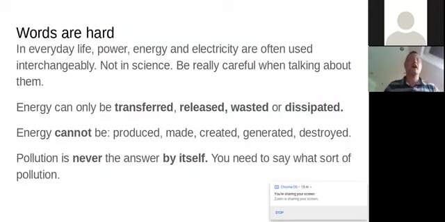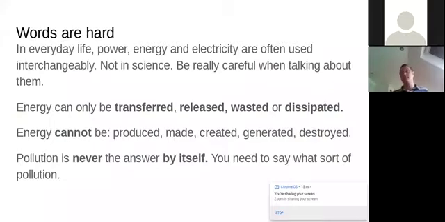Good, thank you. Right, words are hard. So there's 3 areas in this topic where people struggle with the language they are using. The first one is looking at the difference between power, energy, and electricity. Now, in everyday language, when you're talking to your family or your friends, you'll just say, oh, my phone's out of power. Is it? Or do you mean it's run out of charge, it's got no electricity left in it?